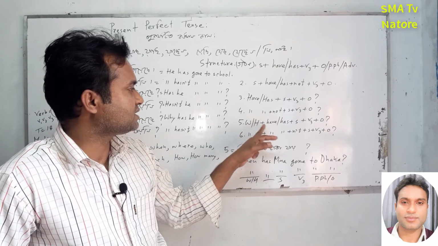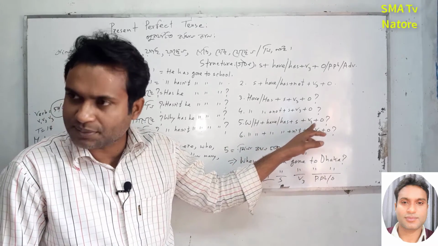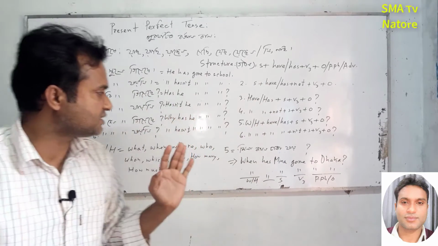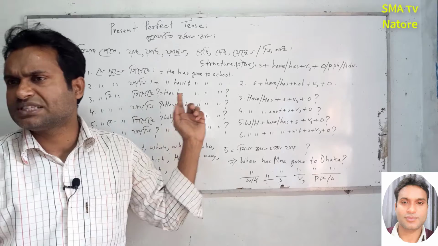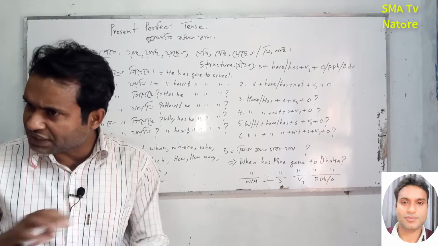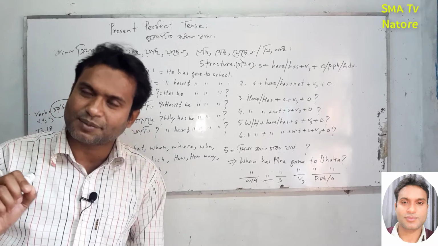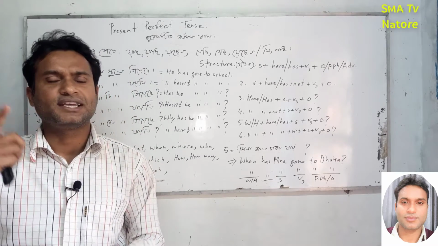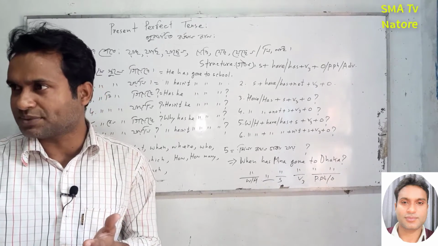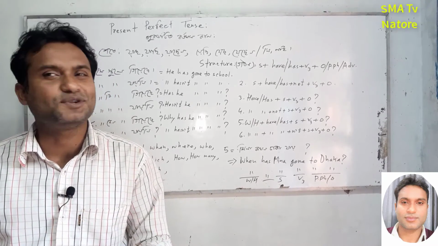Next, number 3 structure: have or has, subject, the past participle form of the verb, then generally an object. Next is the negative. So these are the structures of these sentences. If you have memorized this structure and this Bangla criteria, then you can produce sentences in English. At this moment I don't think about this, I am speaking fluently. How is it possible? At first I had to think, yes, this is present perfect tense, next I have to use subject, verb, object. No, subject, have or has, then past participle form, then object. I had to memorize this, but after practicing more and more, I don't need to think too much.